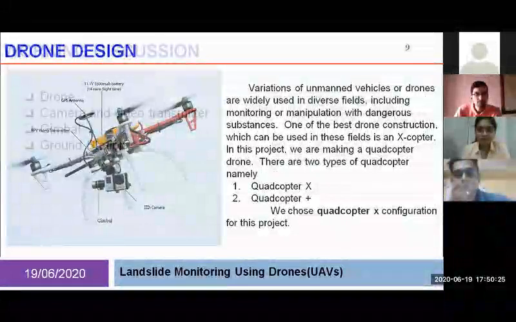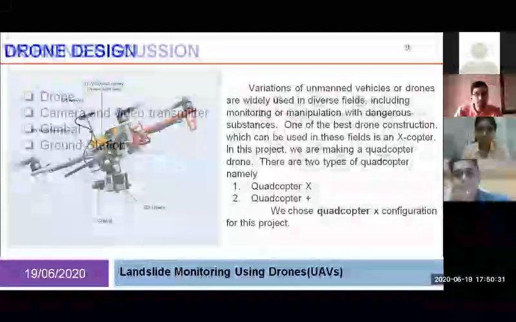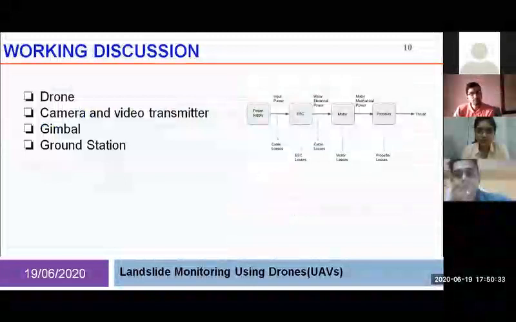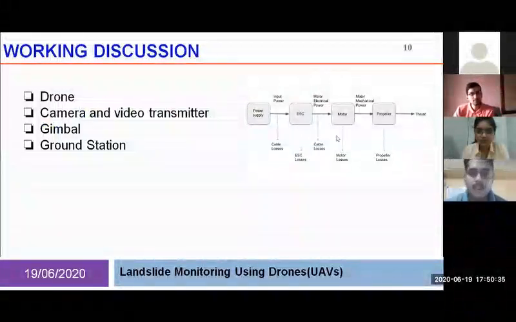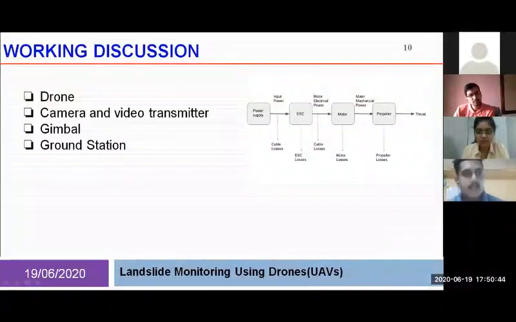So the work of our project is as follows. Suppose a landslide happens in a hilly area. An operator equipped with our survey drone will take the drone to a safer position near the landslide, take out the drone, place the drone on the launching pad, and start the process of arming the drone.